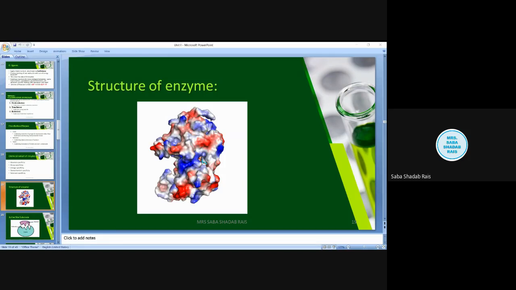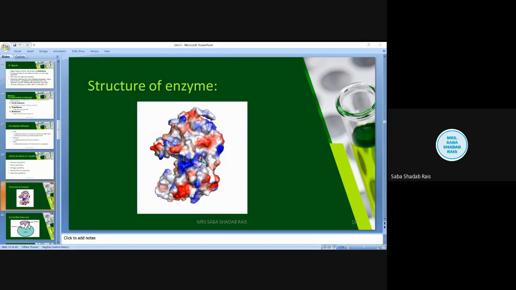Not necessary. The cofactor is not necessarily required. Some enzymes can work without the cofactor. Apoenzymes are responsible for enzyme substrate specificity. Now, when we talk about the complete structure, the holoenzyme is a complete enzyme which has the cofactor as well as the apoenzyme as well as the catalytic site.